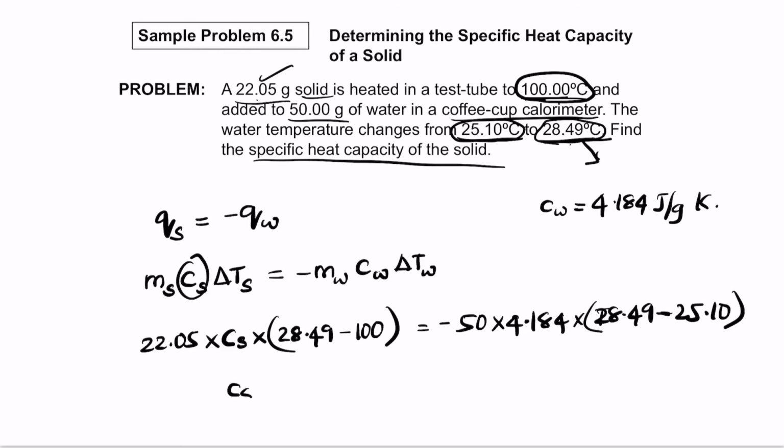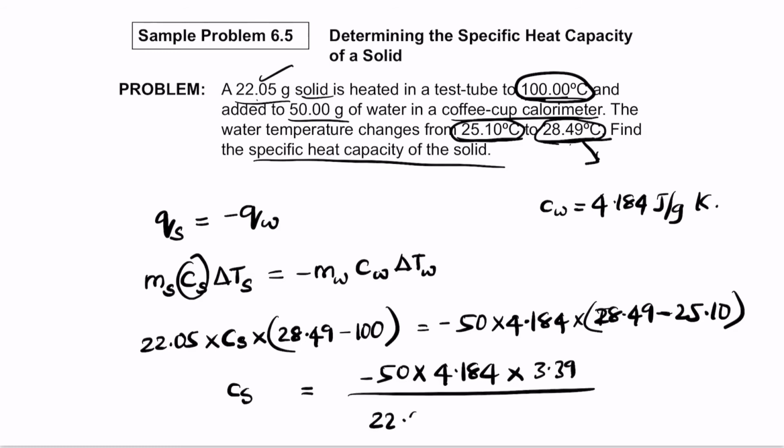So now Cs becomes minus 50 times 4.184 times 28.49 minus 25.1. So 28.49 minus 25.1 becomes 3.39, divided by 22.05 times, you have 28.49 minus 100, the value becomes minus 71.51.